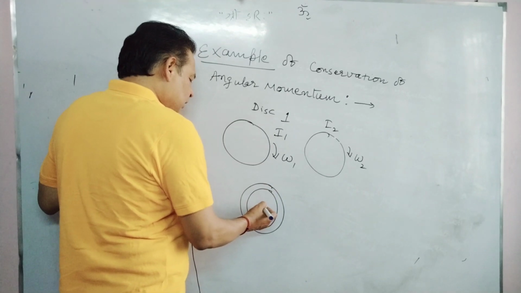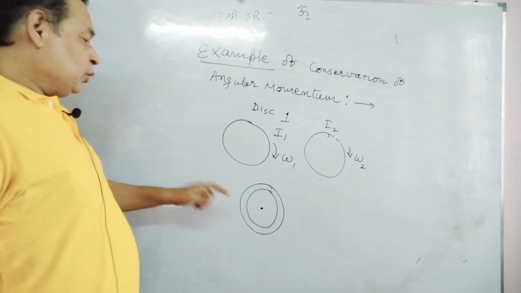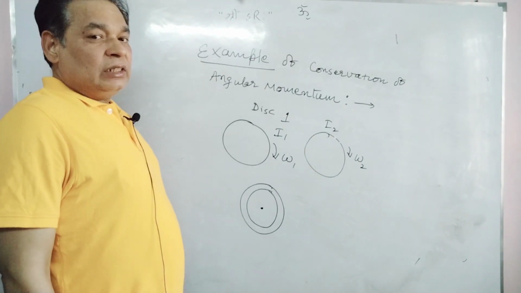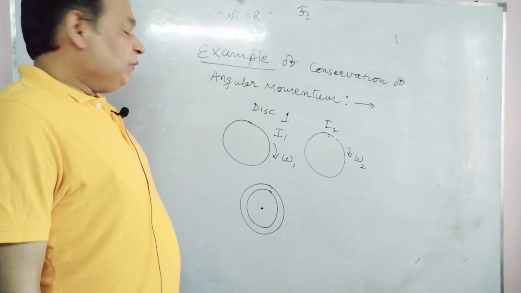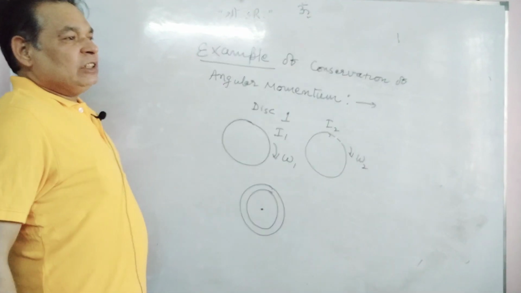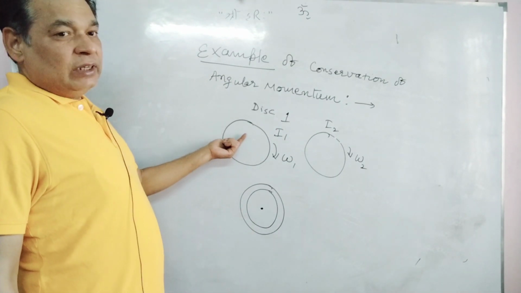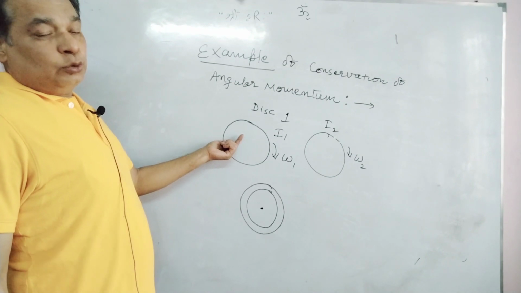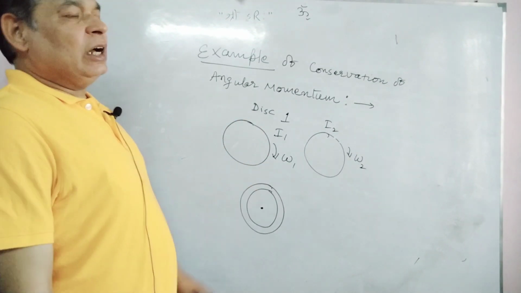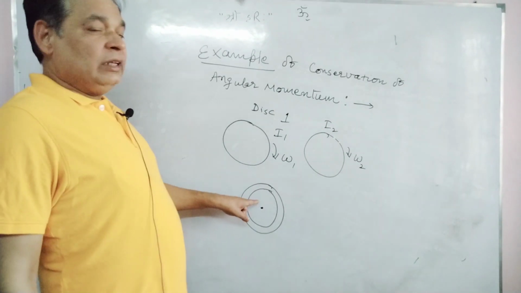But the axis of rotation is common. After being in touch, after some time, they will have a common angular velocity, because friction will accelerate the slower one and decelerate the faster one, and it will take some time. After taking some time, the angular velocity of both will remain the same.